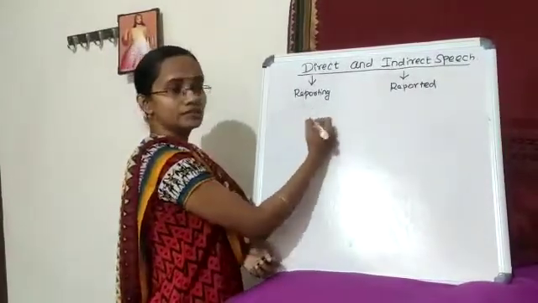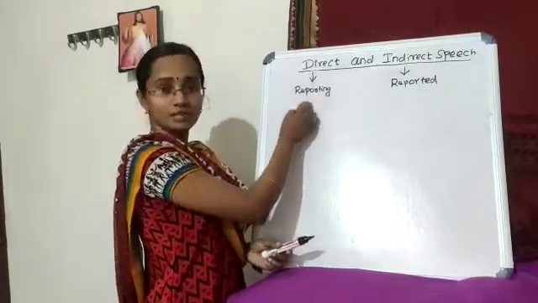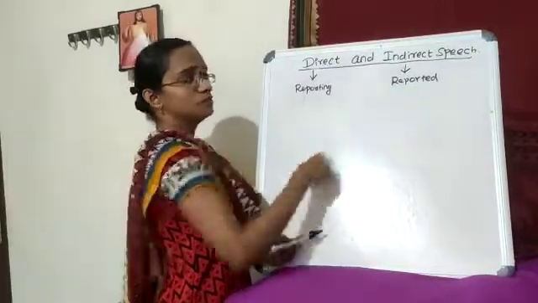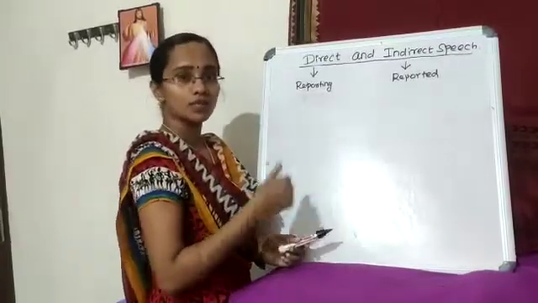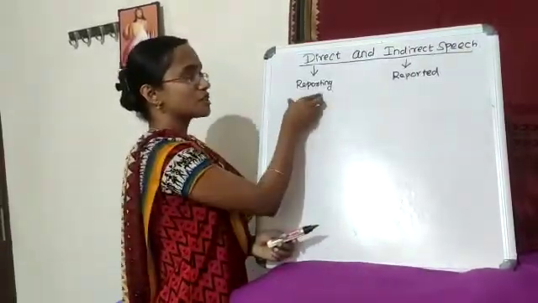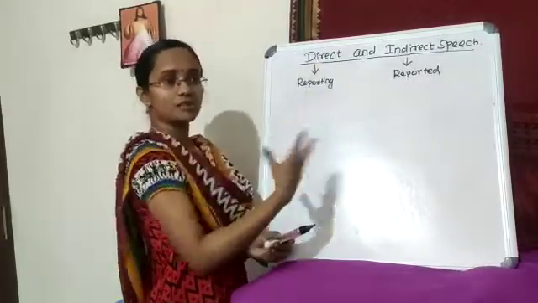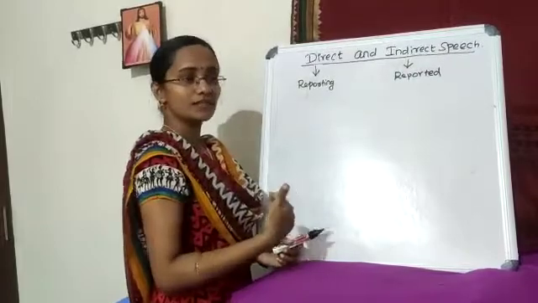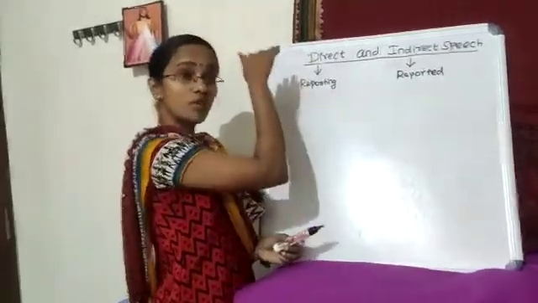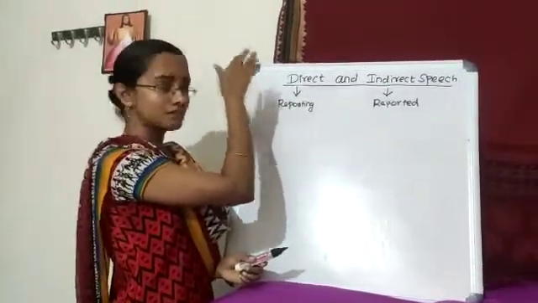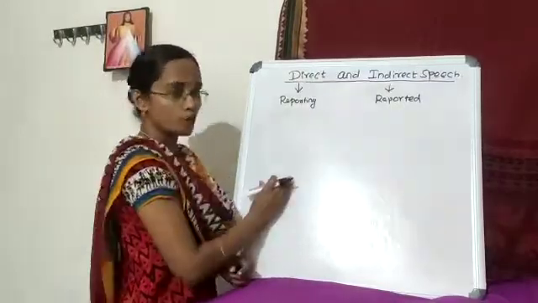See, I am writing. So I'm telling that I'm writing. That is reporting speech. Now, she said that she was writing. That is reported speech. So this is the difference between reporting and reported speech. If I am telling something, or somebody is telling that she is telling this, that is reporting speech. She told that she was doing that, that is reported speech. Okay, so this is the difference between reporting and reported speech.